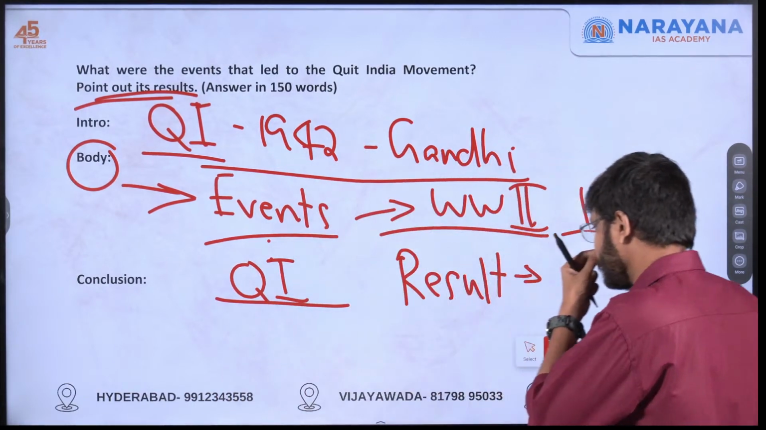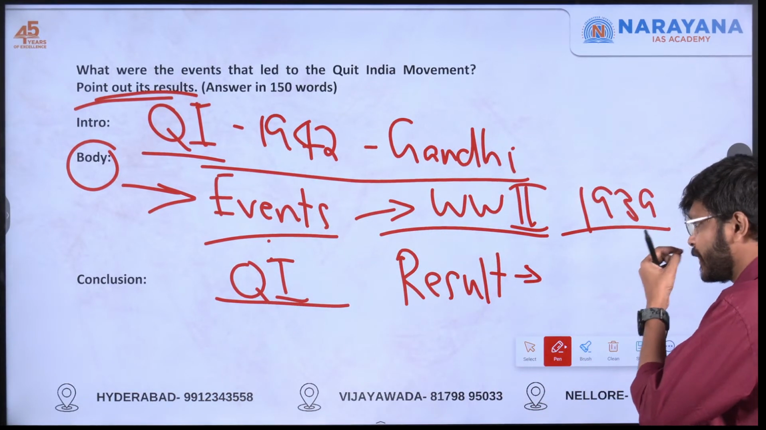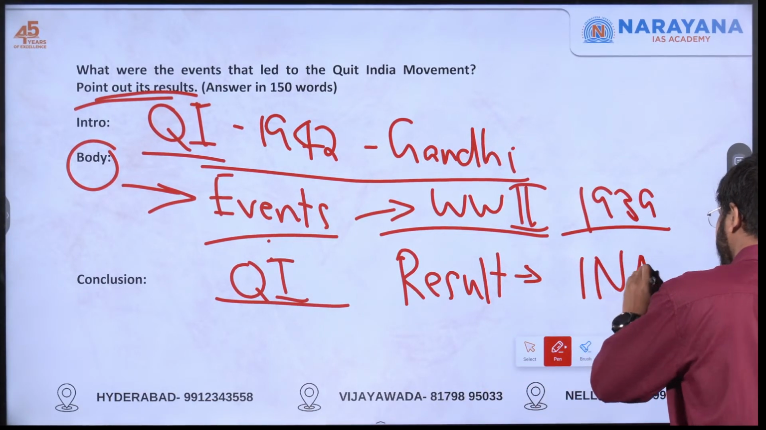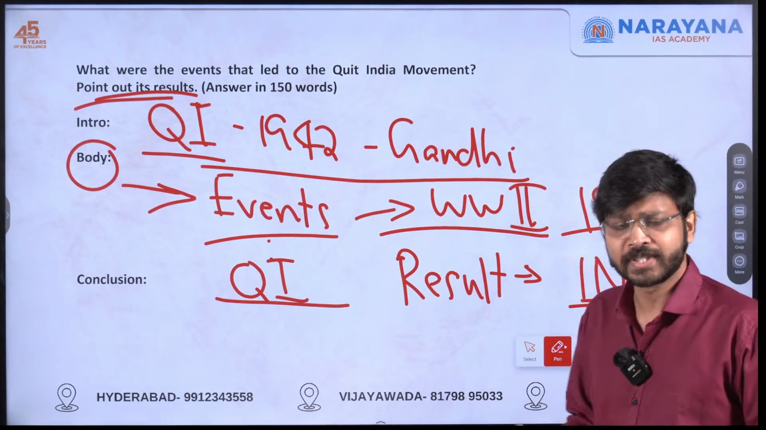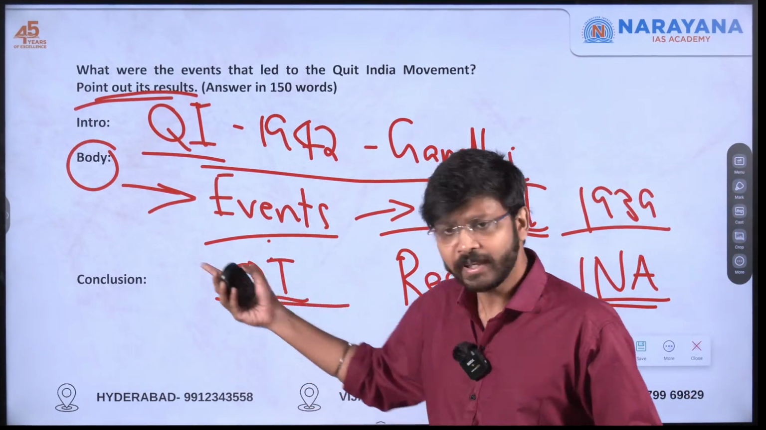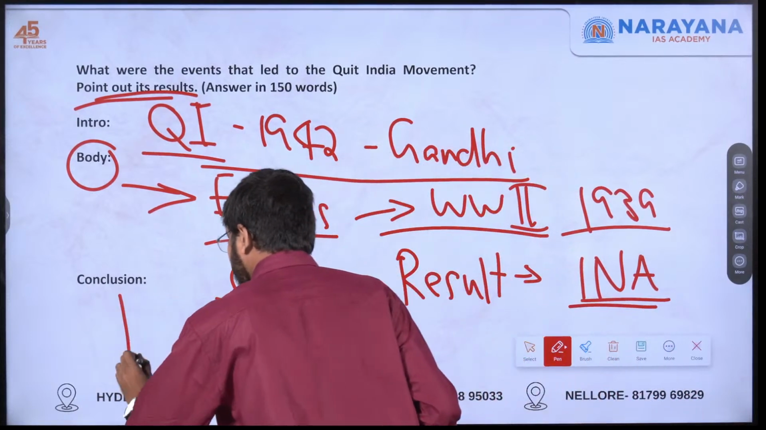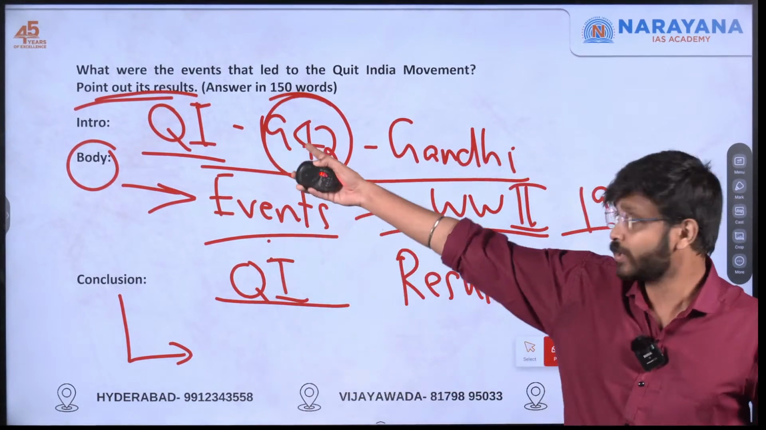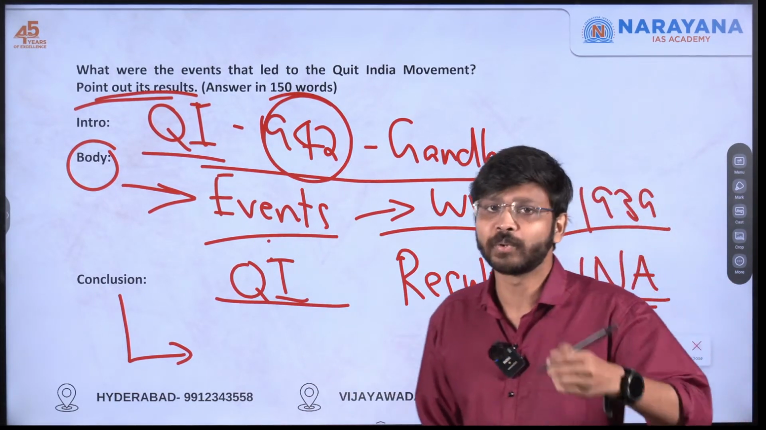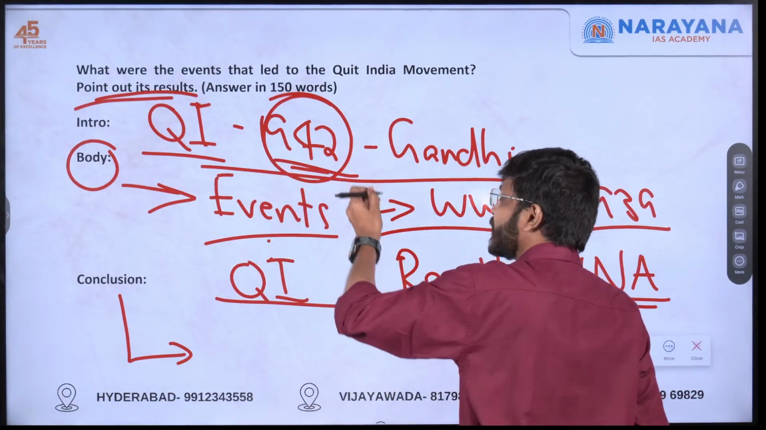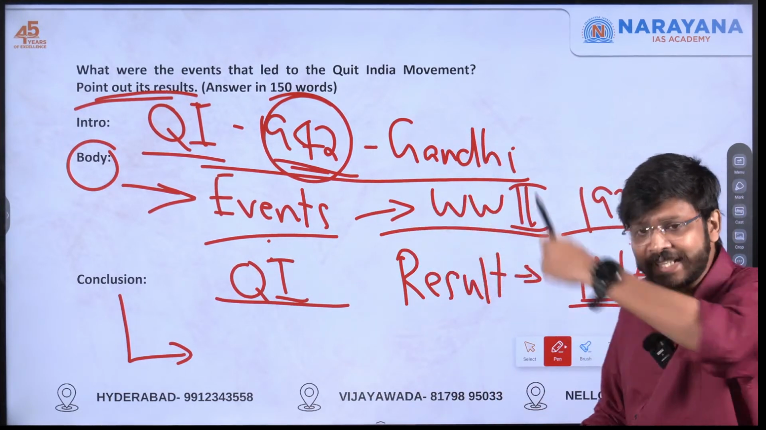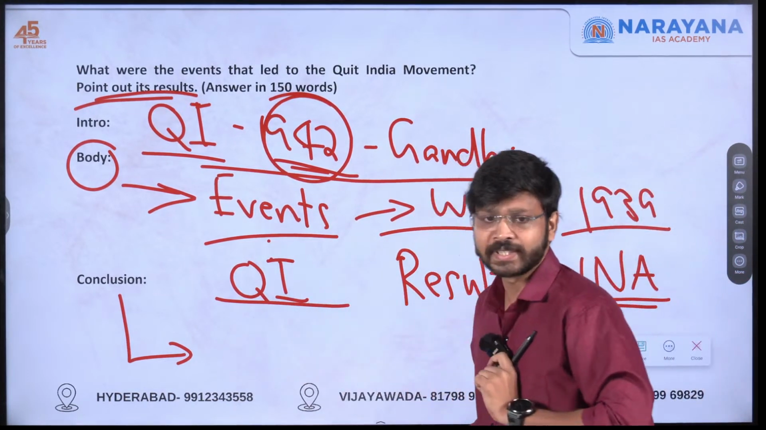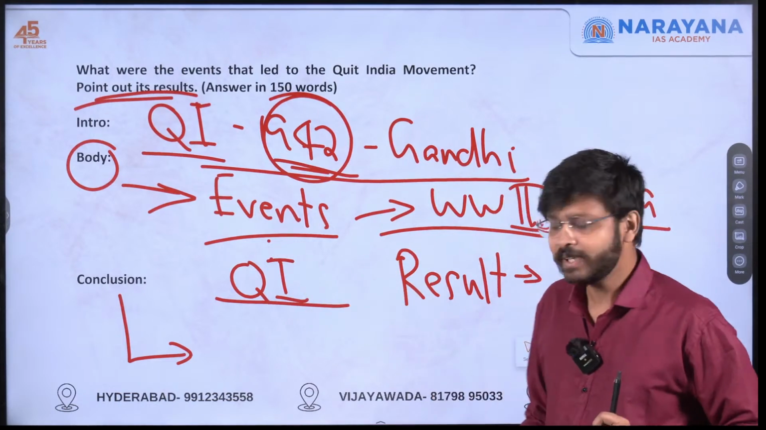And also, you can bring in the INA here, the role of Subhash Chandra Bose. After that, how will I conclude? You know the year is 1947. We got independence in 1947, so this is almost close to the attainment of independence. So how has the Quit India movement helped in attaining freedom? That way only I will be concluding this answer. So this way you can conclude the answer.